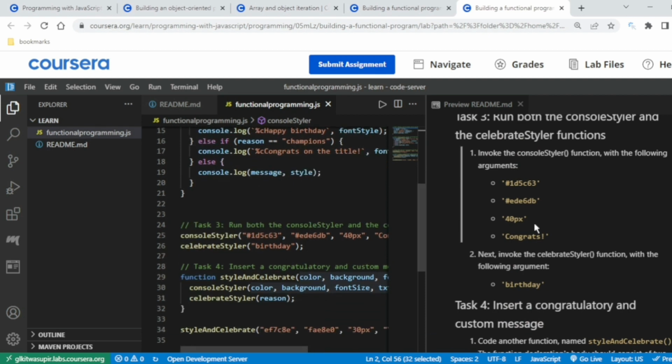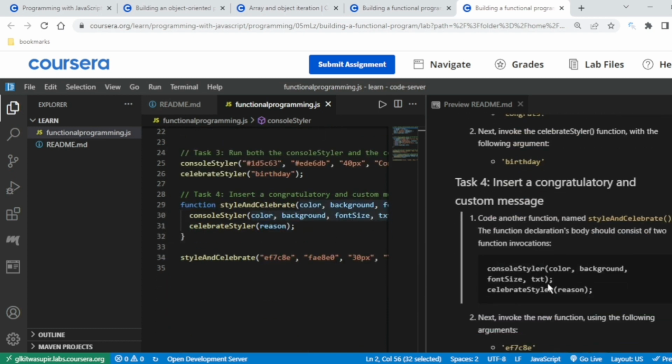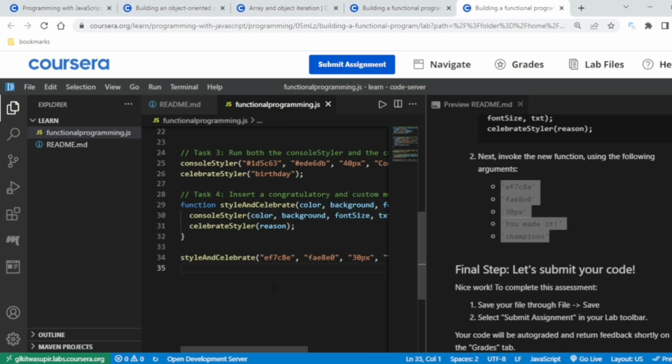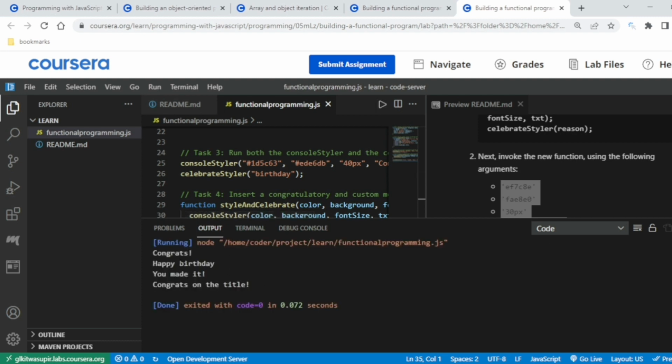So now console styler, we have to invoke this. So the exact thing I have written. Not a big deal. Then the second thing is celebrate styler birthday. At last, there is insert a congratulation custom message. So at last, I have called the style set celebrate and then just pasted this thing. Okay. Easy thing. Let me see if it runs. All right, so it is running perfectly.